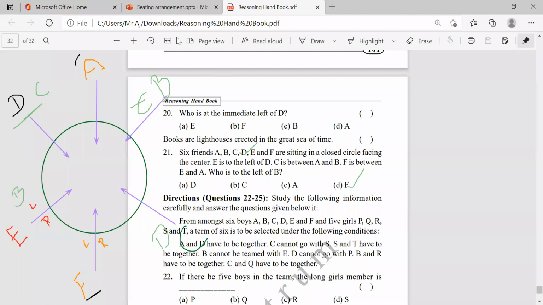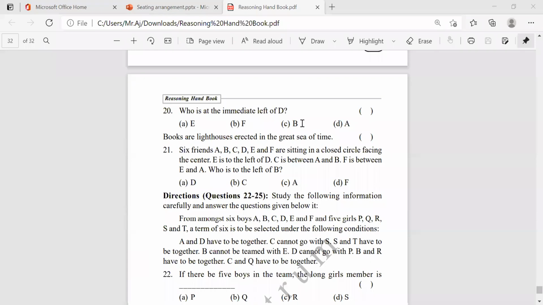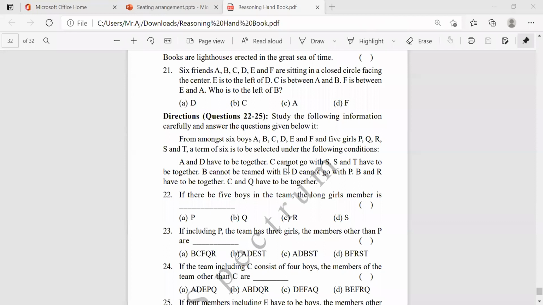Okay, now study the following information. Okay, it's done actually, right? From among 6 boys, A, B, C, D, E, and F, and 5 girls, P, Q, R, S, T, a team of 6 is to be selected under the following conditions.